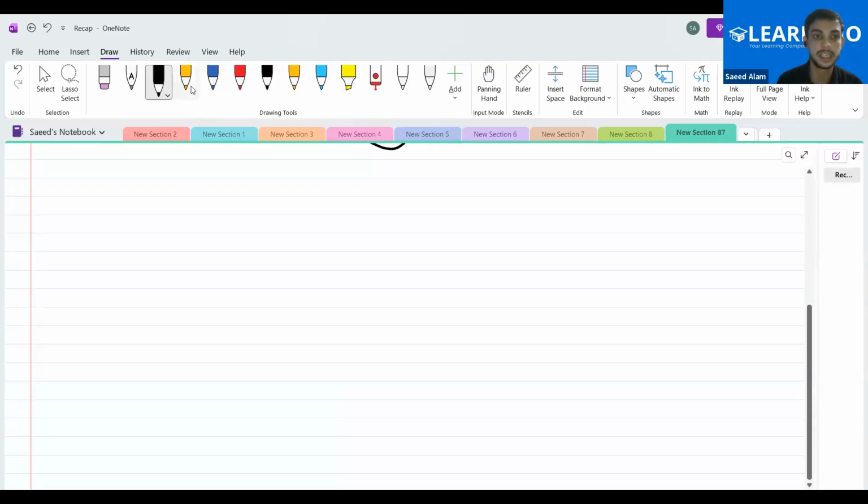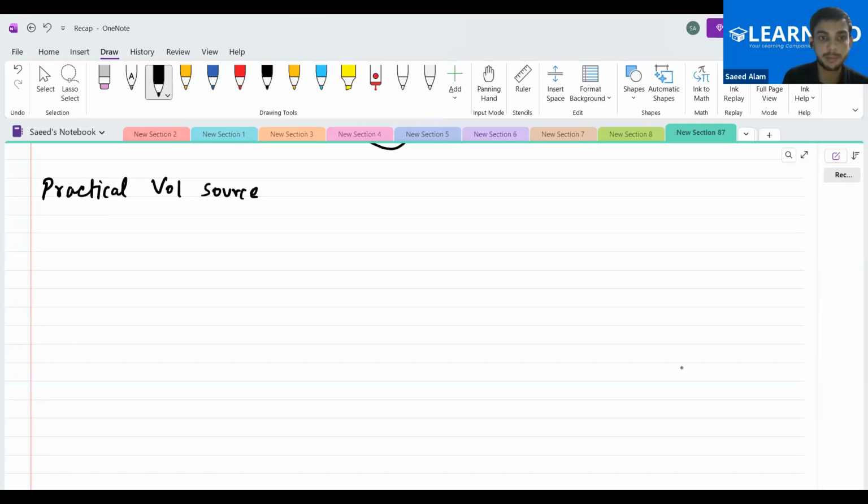In the last class, we had also seen that if we don't talk about the ideal battery, but the practical voltage source or practical battery, it always comes with an internal resistance, which we call small r, and this is the V. Instead of V, we used to say it as EMF E.